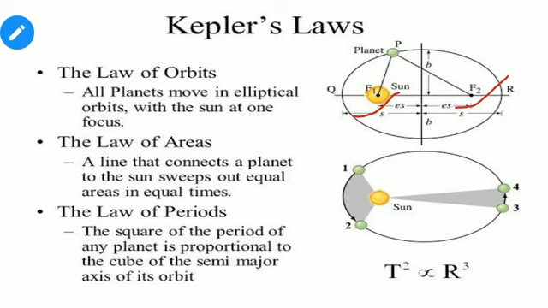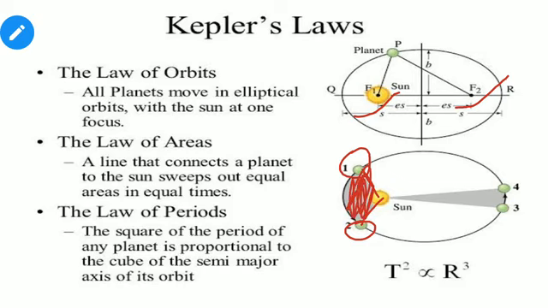The second law is the law of area. The law of area states that the straight line that joins the planet to the sun sweeps area. Suppose that at a particular time the planet is at position 1 and after some time it is at position 2. This is the straight line joining the sun and the planet initially, and this is the second line, joining it finally. This is the area swept by the line.